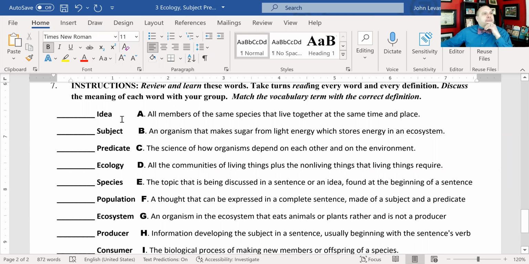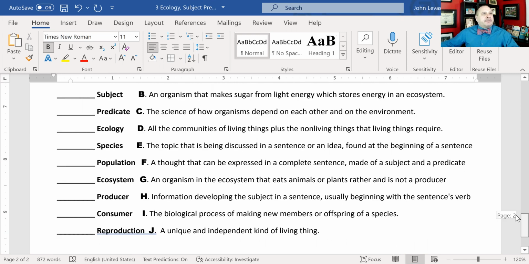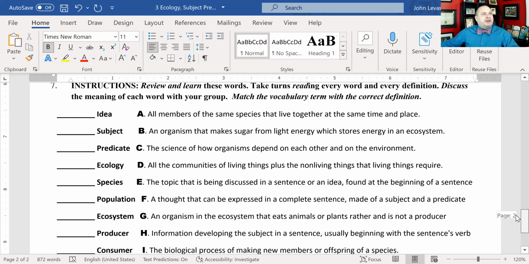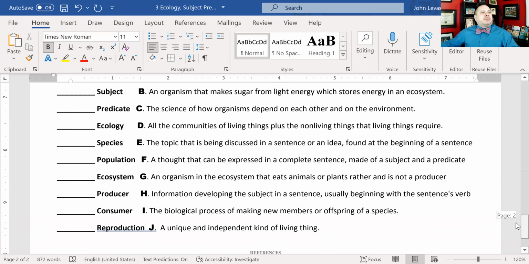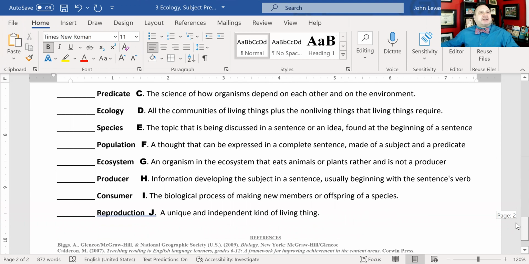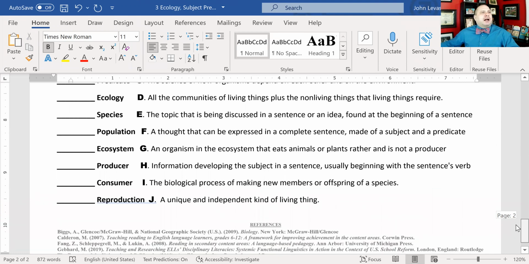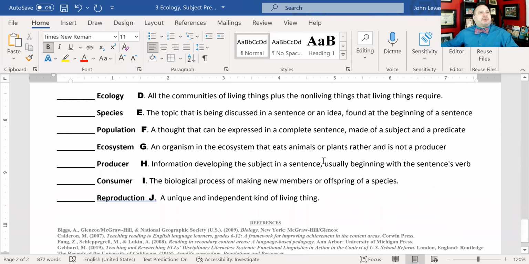so we have an idea, subject, predicate, and we have the definitions. Let's find the definition of idea together. All the members of the same species? Nope. An organism? No. The science of how organisms? No. The communities of living things? Nope. The topic that is being discussed in a sentence. No. A thought that can be expressed in a complete sentence made of subject and predicate.